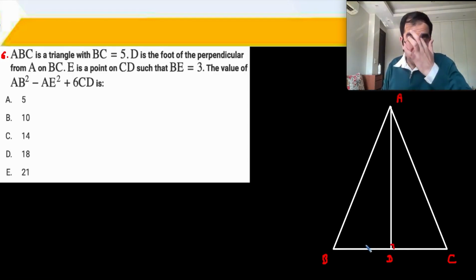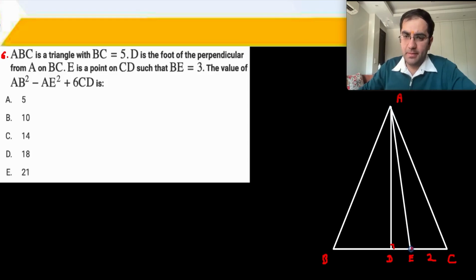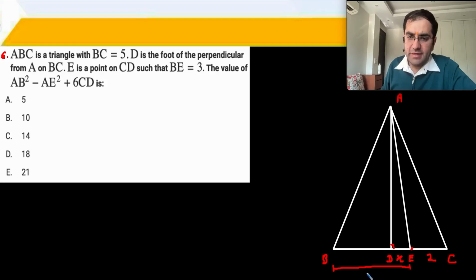So now I do not know the length of... I have the length of BC as 5. If BE is 3, then E will be somewhere over here, so that EC becomes 2. And I can also join this if required. The value of AB square minus AE square plus 6 times CD, right? I'll take this value as X if it may be required, and I have BE is 3.